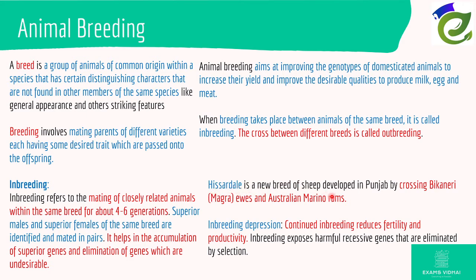An example of inbreeding is this: Hissardale is a new breed of sheep developed by crossing Bikaneri ewes and Australian Marino rams. Now, there is a downside to inbreeding: inbreeding depression. Inbreeding depression is the continuous inbreeding that reduces fertility and productivity. This will also expose harmful genes that can be removed by selection. So inbreeding is not done for too many generations. A little bit of outbreeding and a little bit of inbreeding will be happening.